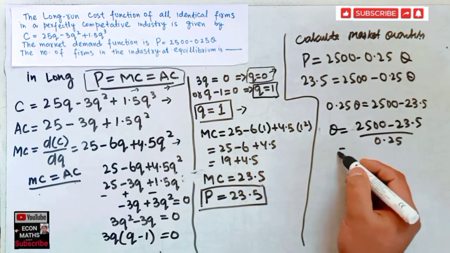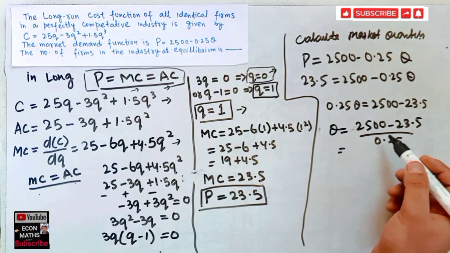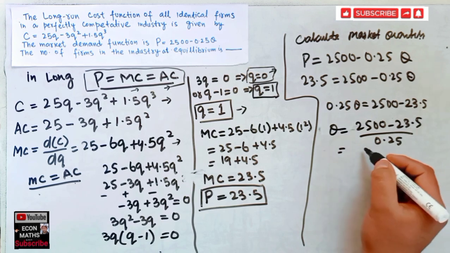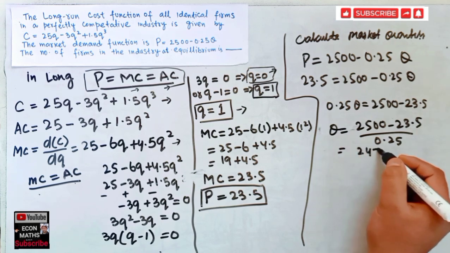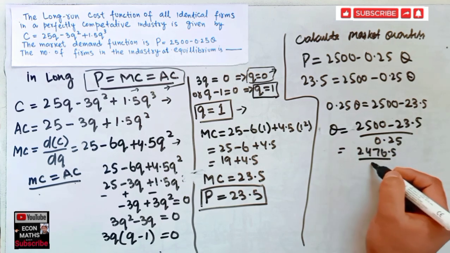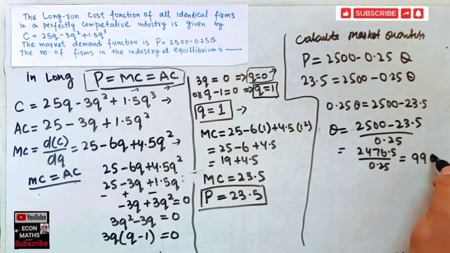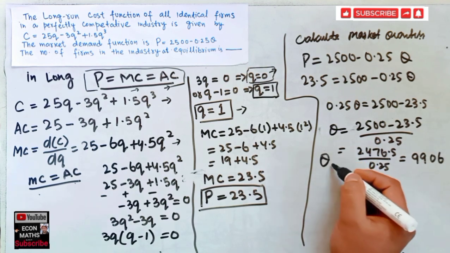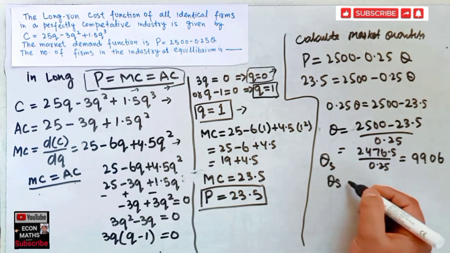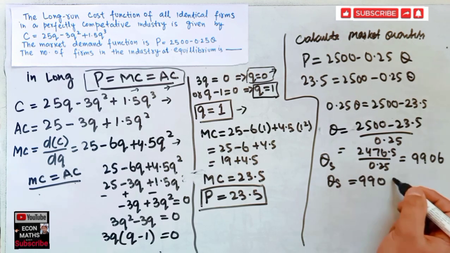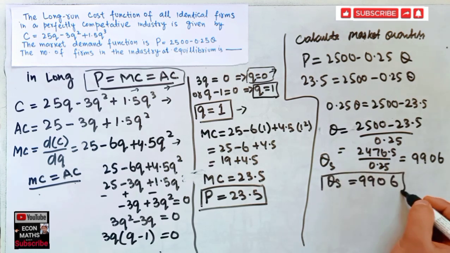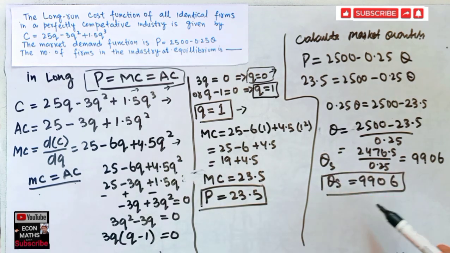This comes out to be 2476.5 divided by 0.25, and when solving this we get the answer 9906. So quantity supplied and quantity demanded is 9906.